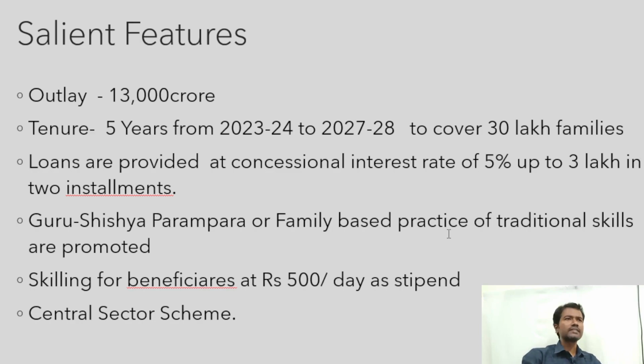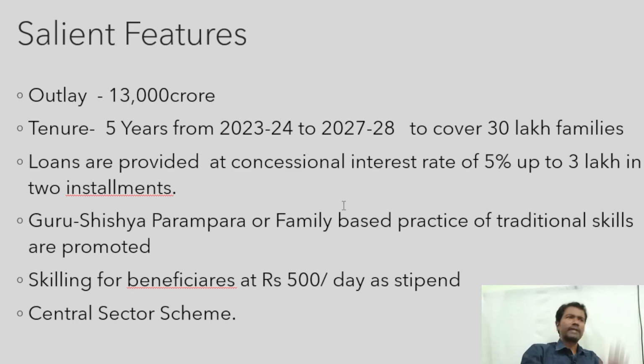The subsidized, concessional interest rate is only 5%. The loan is provided to the family, up to 3 lakhs, in 2 installments, in 2 tranches. The first installment is 1 lakh and the second installment is 2 lakhs.